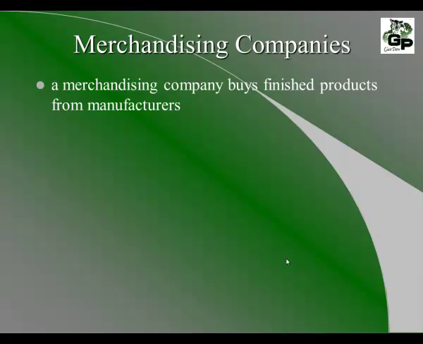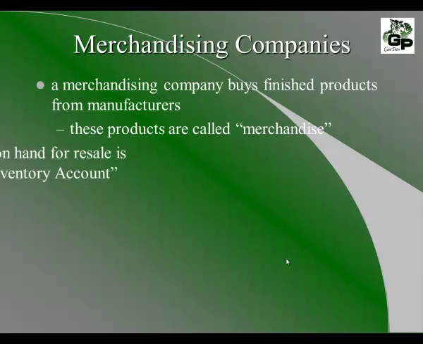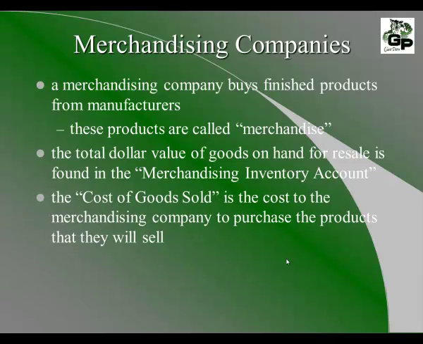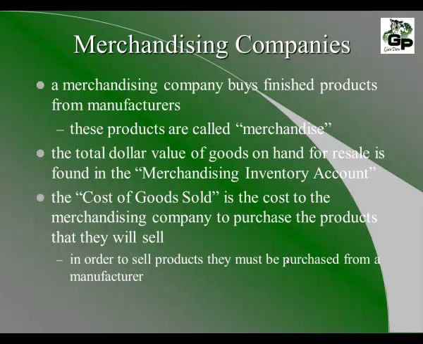A merchandising company buys finished products from manufacturers. The names of these products are called merchandise. The total dollar value of goods on hand for resale is found in an account called the merchandise inventory account. The cost of goods sold is the cost to the merchandising company to produce the products that they will sell. In order to sell products, they must be purchased from a manufacturer.